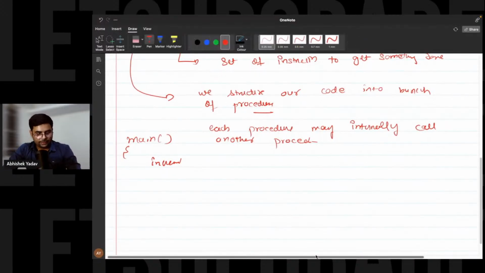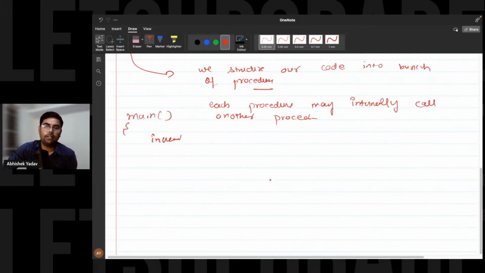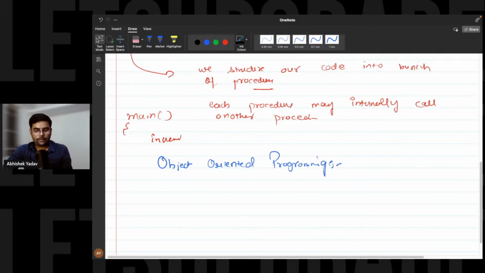So in the previous two sessions, we discussed procedural programming, or you can say functional programming. And in today's session, we will be starting with object-oriented programming. It is one of the types of programming paradigm only. So what does object-oriented programming mean? Anyone? What is the meaning of object-oriented programming?